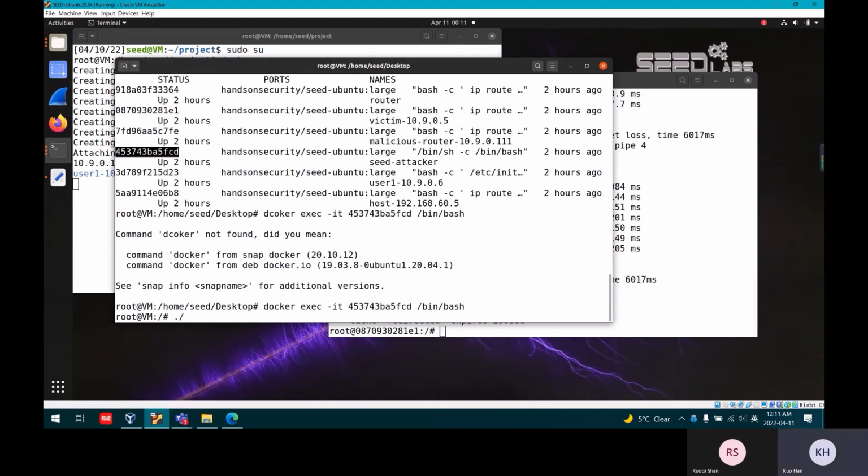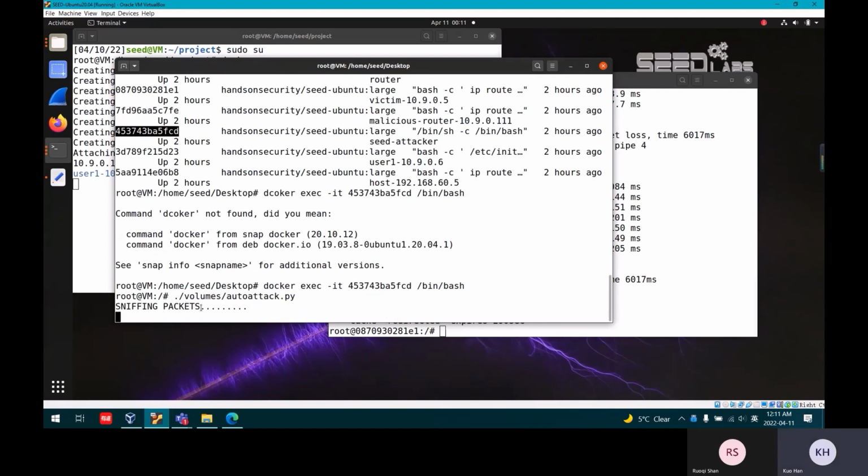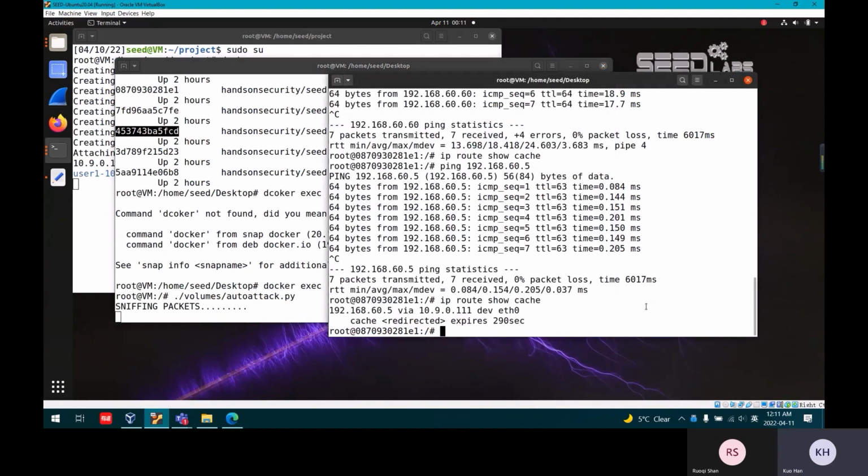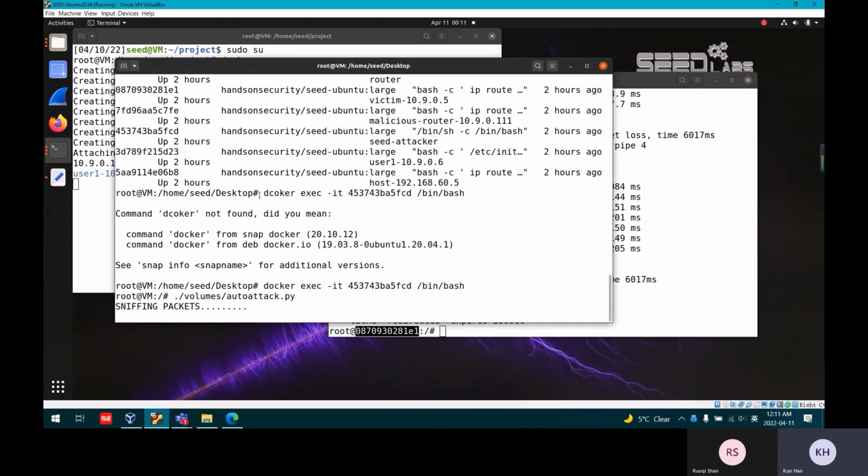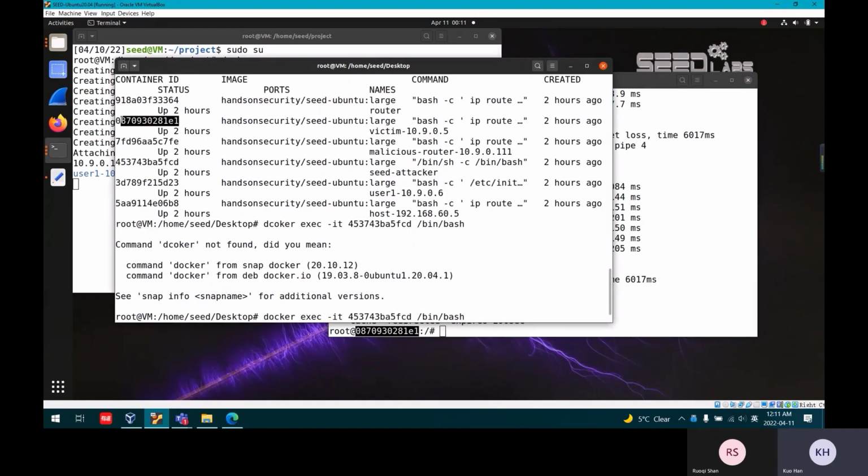Okay, we run our code. You can see it starts sniffing, and here is the container ID of the victim.